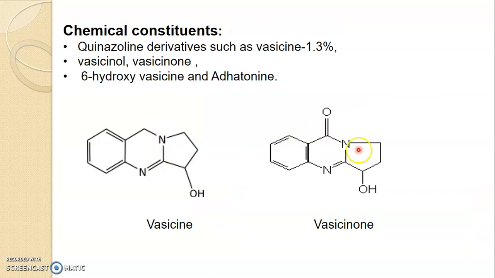The major chemical constituent is the quinazoline. When I say quinazoline, aza group, you can see two nitrogens. So this is the difference between quinoline and quinazoline. Quinoline, we have only one nitrogen. Quinazoline, we have two nitrogens. So the two important constituents are vasicine and vasicinone. The difference is this ketone group, which is present in vasicinone.